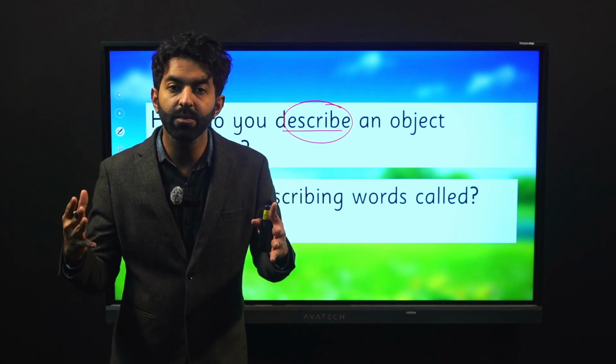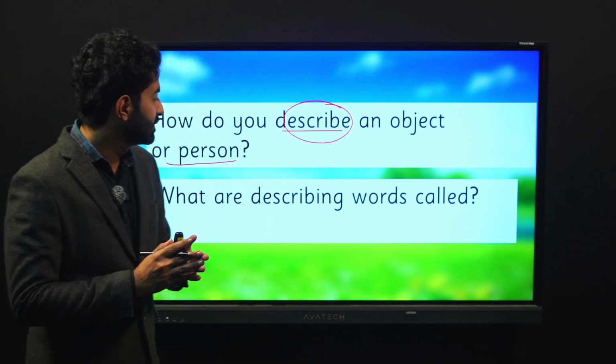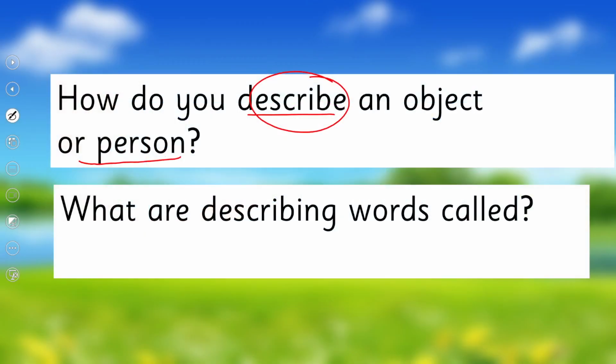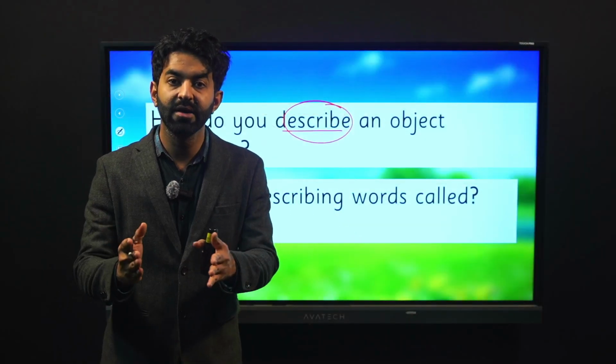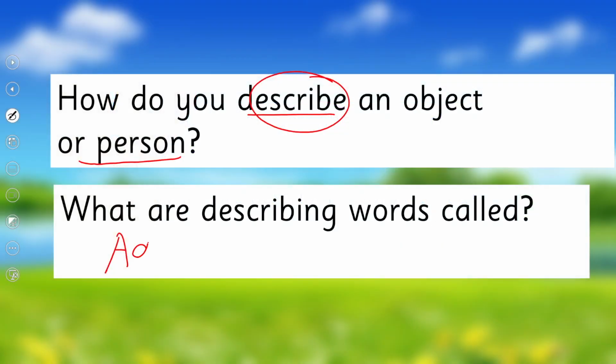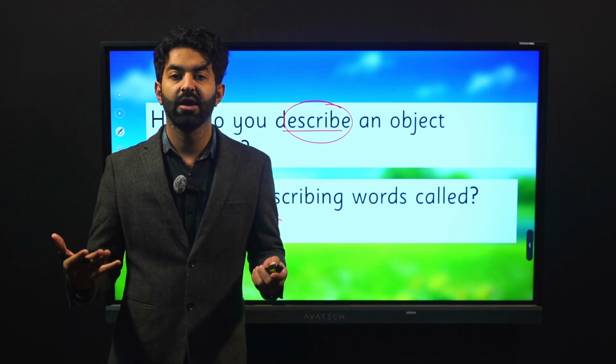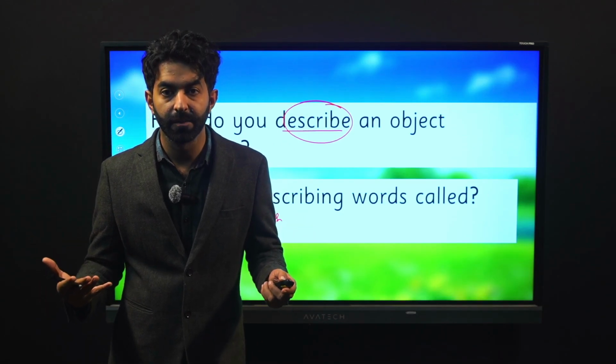We describe them using describing words called adjectives. Second question: what are describing words called? Yes, right. They are called adjectives. Describing words are called adjectives. And we use adjectives to describe any person, place, or anything.